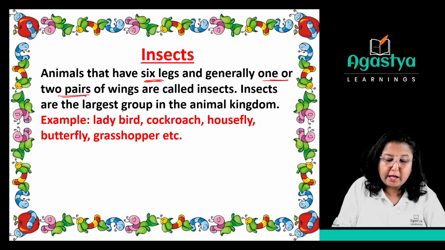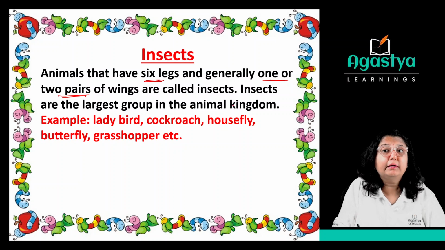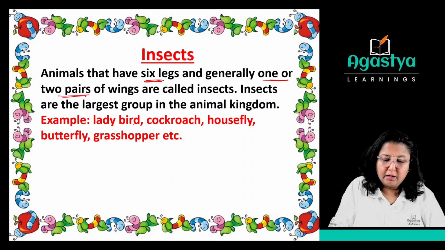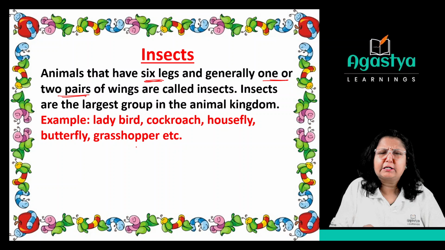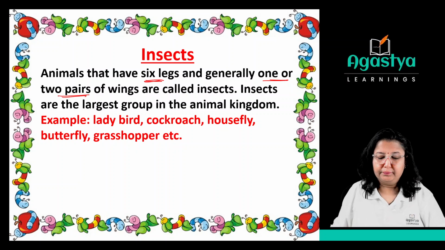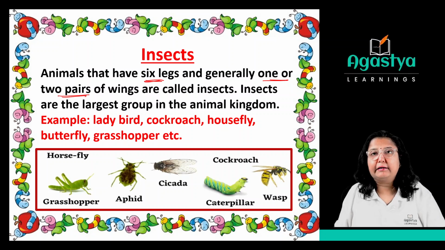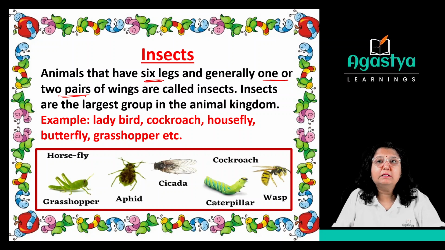Insects are the largest group in the animal kingdom, the largest in number. For example, ladybug, cockroach, housefly, butterfly, grasshopper, etc. Next are the horsefly, grasshopper, aphid, cicada, cockroach, and caterpillar. So many examples are there of insects, though they are very small in size.